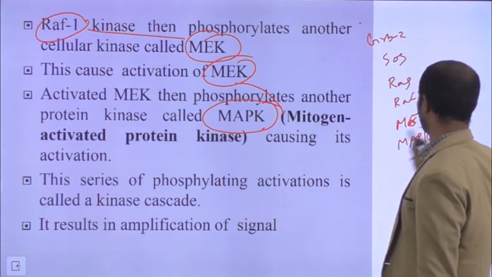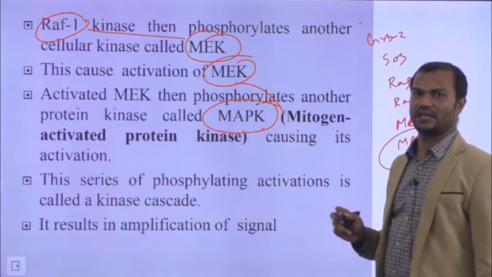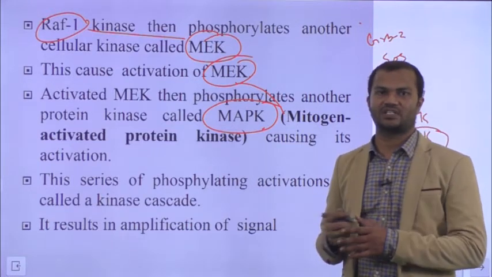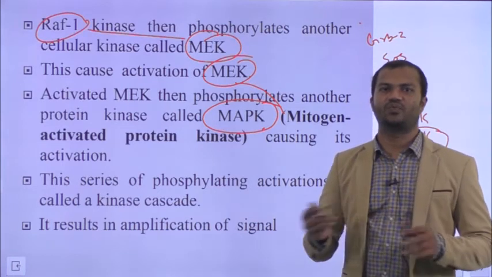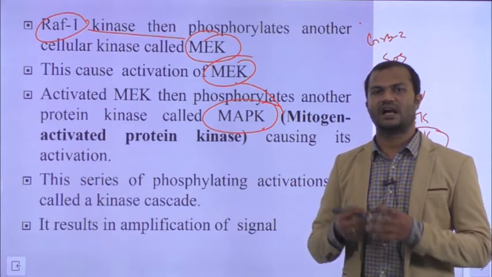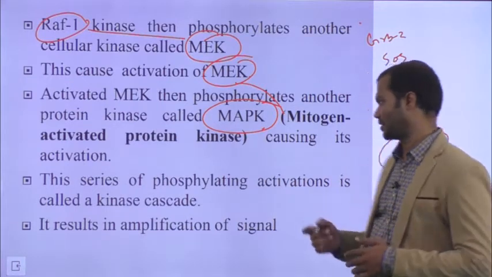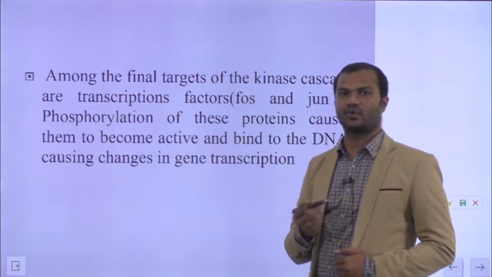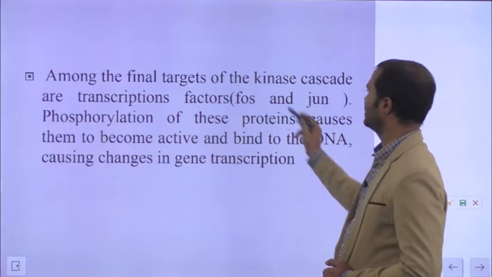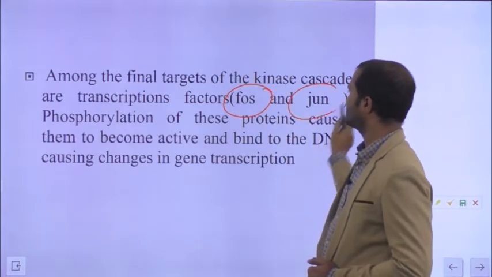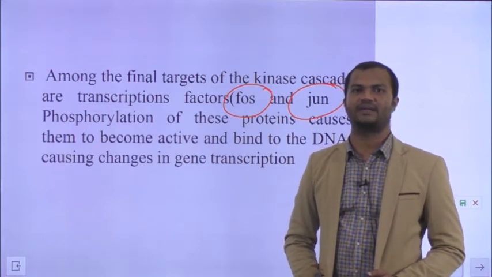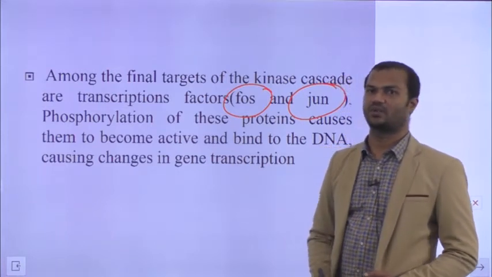Now this particular protein, finally mitogen activated protein kinase, can phosphorylate several different proteins. Based on the type of proteins it phosphorylates, it will lead to numerous cellular responses like cellular differentiation, cellular division, or apoptosis, or cell death. Some of the proteins phosphorylated by mitogen activated protein kinase are, for example, FOS and JUN. These are the transcription factors activated by mitogen activated protein kinases.